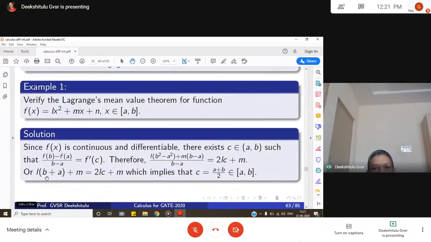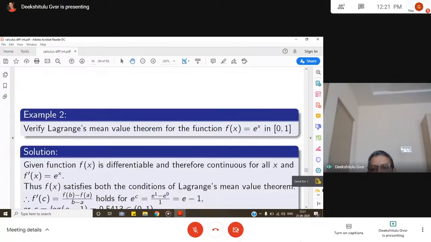So on the left we have L into (b plus a) from this, L into (b plus a) plus m. On the right we have 2lc plus m. So m gets cancelled, L also gets cancelled. So c is (b plus a) by 2. Clearly it lies in the interval a to b.